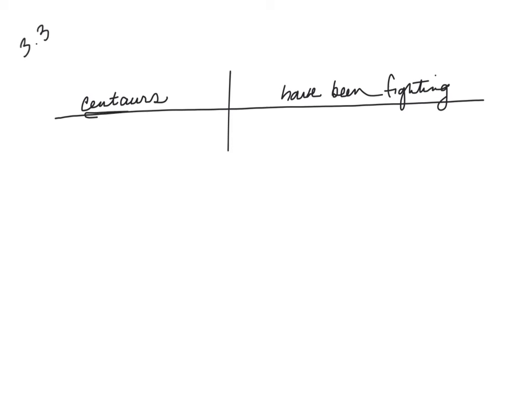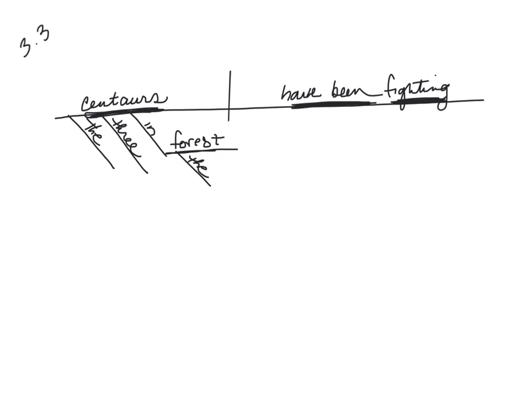Centaurs is what this sentence is really about. Fighting is the main verb, but have been puts us into past tense because it changes where you are on the timeline. It has to stay with it. So next we have some pretty simple adjectives to place. The three centaurs. Next we have in the forest. So does in the forest describe the centaurs or the fighting? Well, the fact that it's placed right after the centaurs means it's most likely intended to describe centaurs.